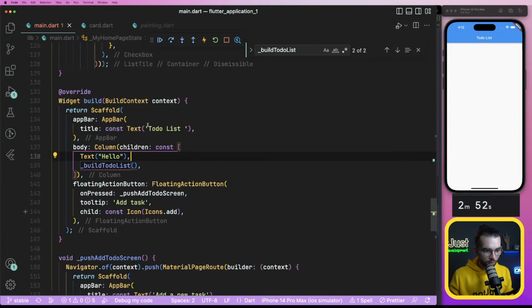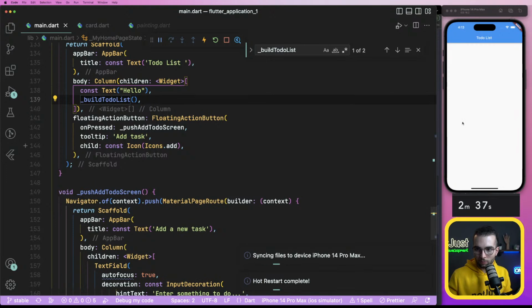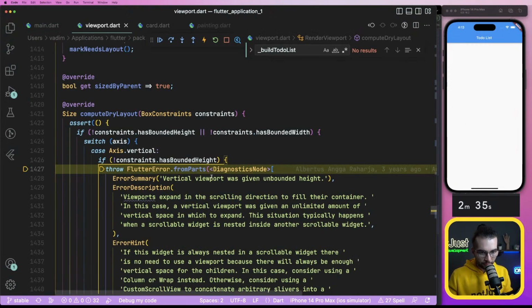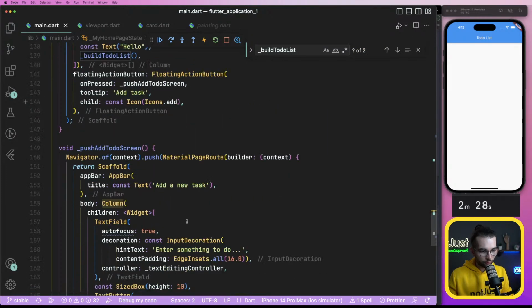No. Column, maybe not column, maybe children. It's a list of widgets. Children, widgets. Const. Why you're not working? Flutter, vertical viewport was given unbound height. Vertical viewport, oh, maybe I have to do something with this column.